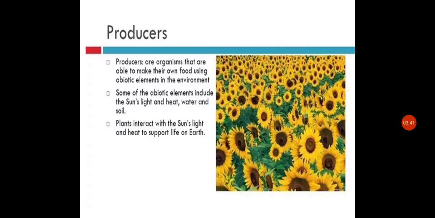Producers. Producers are the organisms that are autotrophs in an ecosystem. They include plants, algae, and photosynthetic bacteria. These organisms are able to synthesize complex organic compounds from inorganic raw materials. Producers form the basis of any ecosystem. In terrestrial ecosystems, plants are the main producers. In aquatic ecosystems, the main producers are the floating photosynthetic organisms, mainly algae, called phytoplankton, and shallow water rooted plants. So here you are watching on your screen, producers are plants.